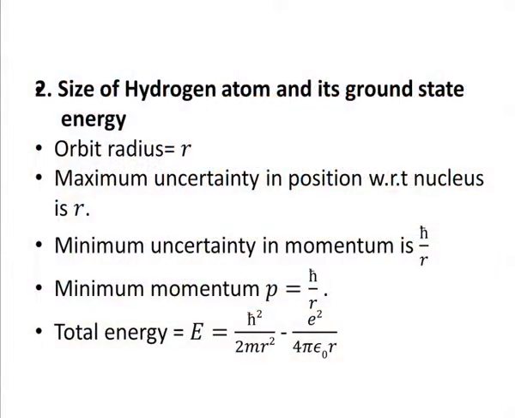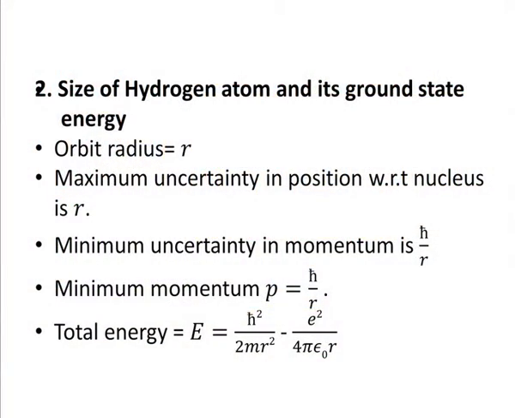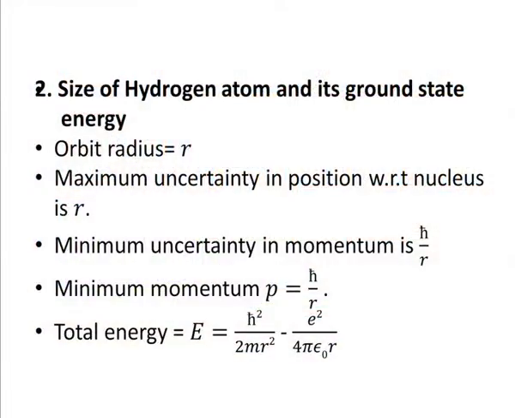The second is the size of the hydrogen atom and its ground state energy. Now, orbit radius is r, maximum uncertainty in position with respect to nucleus is r, because we have to estimate the uncertainty. If you say that orbit radius is r, then it is natural to associate the maximum uncertainty which is like r, because if I say that you are in this room and the width of the room is like 10 meters, then obviously my uncertainty is going to be 10 meters. So, we have a method of estimating the uncertainty in position.